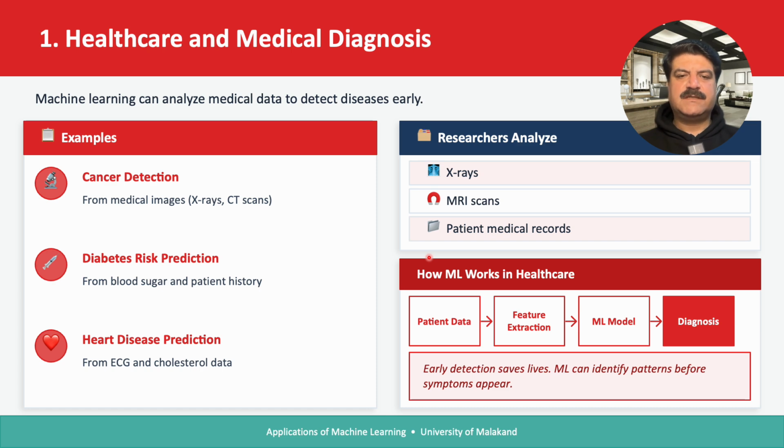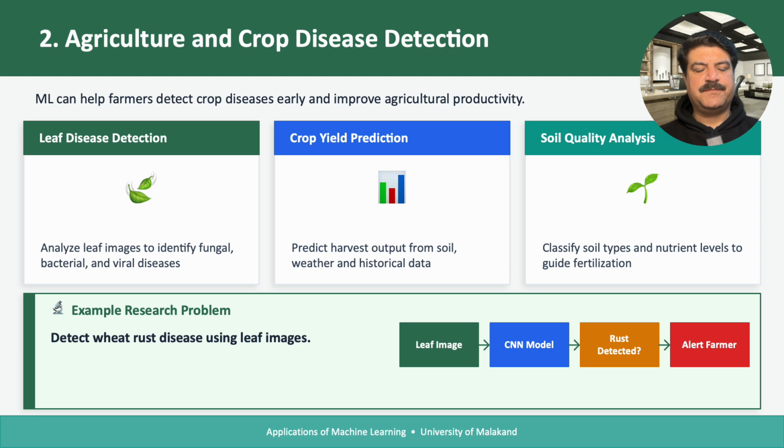We can apply that for heart diseases and cholesterol. Nowadays there is a big problem of diabetes and cholesterol, and a lot of effort and research can be done in this area. So the researchers analyze X-rays, MRI scans, and patient medical records. How it works in healthcare: we take the patient data, we extract the features from that patient data, we apply the machine learning model, and it diagnoses a particular patient. So early detection saves lives, as machine learning can identify the patterns before the symptoms appear.